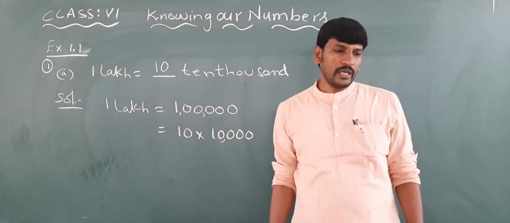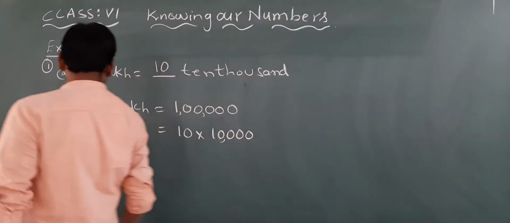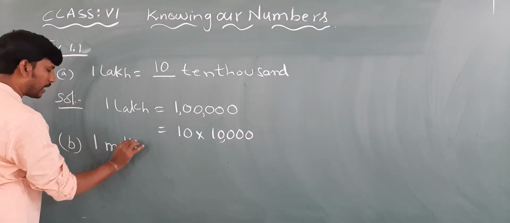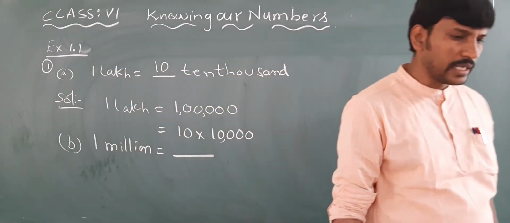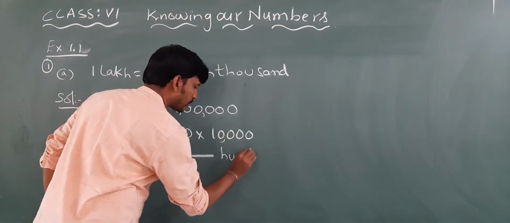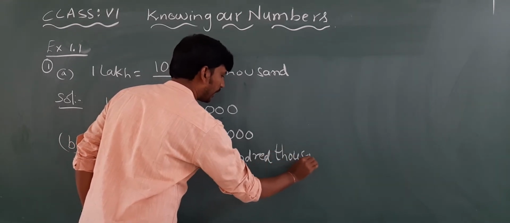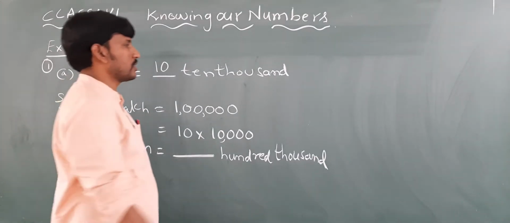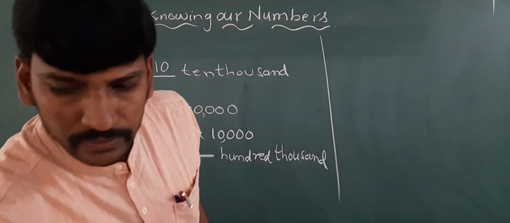Isn't it? Now like that there is B1: 1 million is equal to dash 100,000. They are asking how many 100,000s will become 1 million. Now here I am going to solve the problem. Solution.